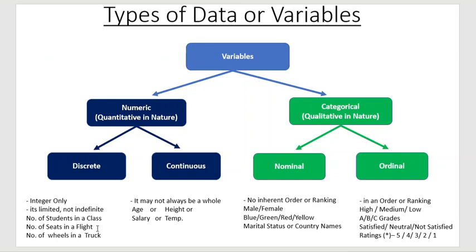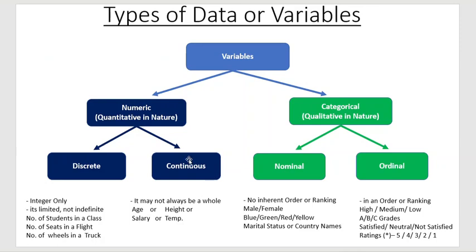Another example is the number of wheels in a truck. A truck can have 4 wheels or 6 wheels or maybe 10 wheels, but a truck cannot have 3.5 wheels. So discrete variables are whole numbers, that is, integers only. They have some limited numbers, not indefinite, and you cannot divide them. Those are whole numbers.